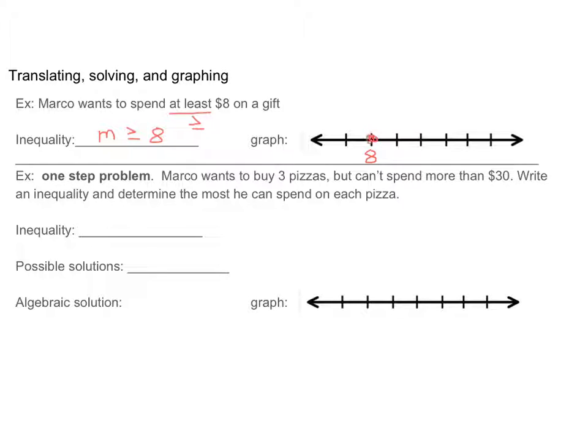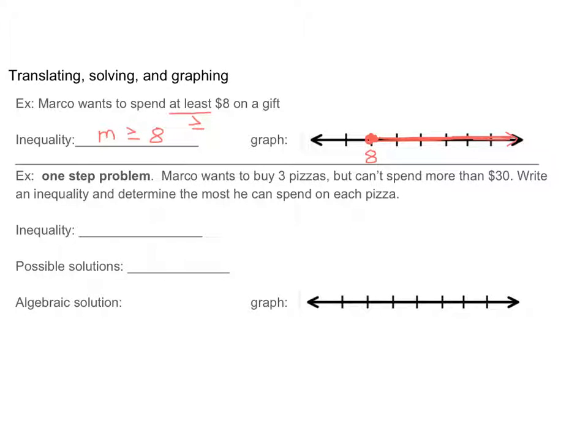And then I know that greater than or equal to means it's a closed circle, and it has to go above 8. That's what greater than means. Something like that. So we're going to be doing a lot of this where you label the graph with the right number to represent it.